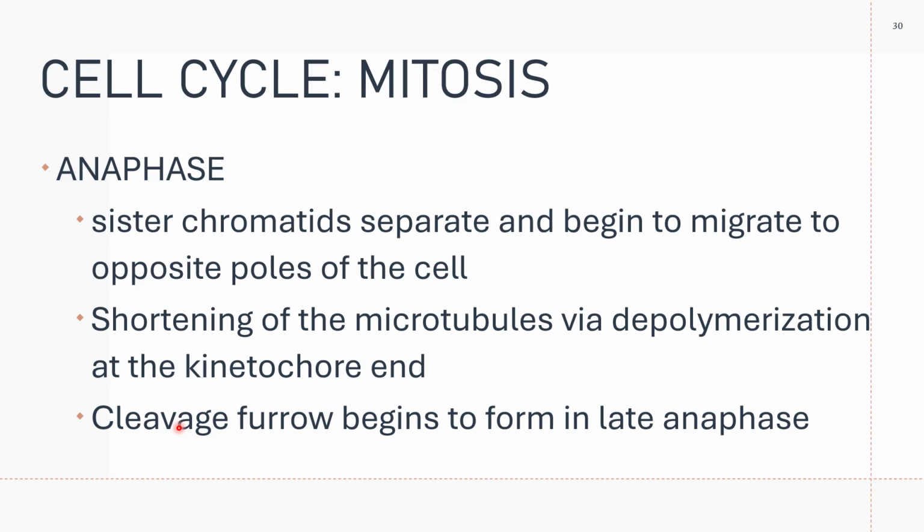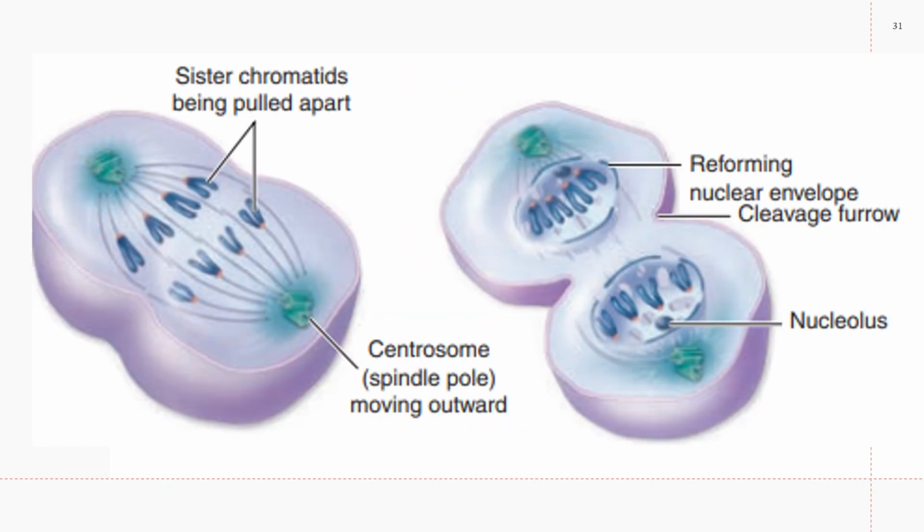In anaphase, you have a cleavage furrow that begins to form in late anaphase. Here you have your sister chromatids being pulled apart, and of course a cleavage furrow is formed. The cleavage furrow is caused by contraction of contractile proteins. We will take a look at that one.